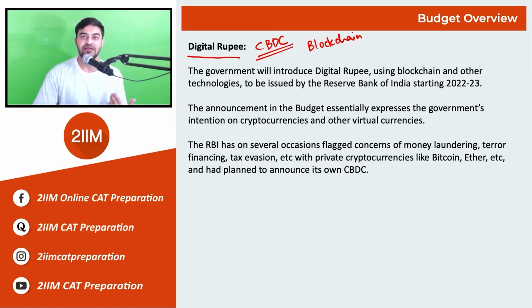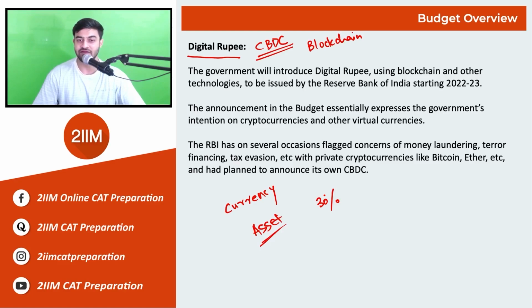With the government's plan to introduce the digital rupee, it has made its stance very clear on the concept of digital currency, wherein people were using the currency more as an asset. So the government has imposed a hefty 30% tax on the gains made on cryptocurrencies or any kind of digital assets for that matter. It can also be NFTs as well. So the government has made its stance very clear.